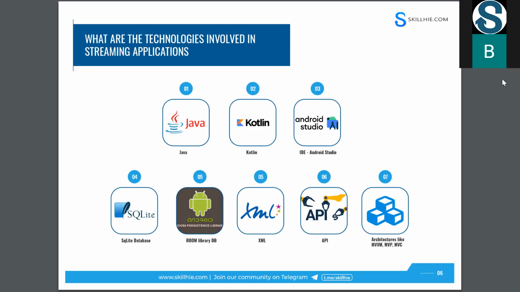And view model has the advantage of avoiding those crashes. By default, view model has that advantage. And when you are using MVVM architecture over MVP, you can avoid that kind of errors. And MVVM is the latest architecture, and it will sync with the latest Jetpack components.